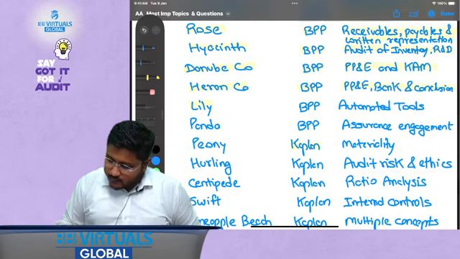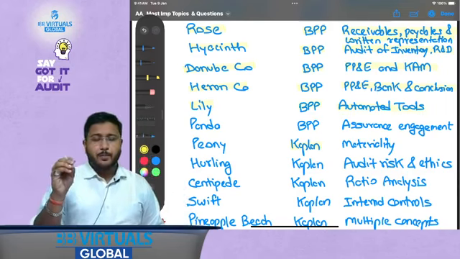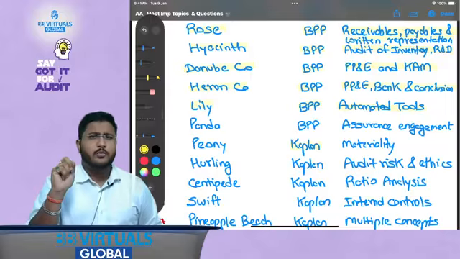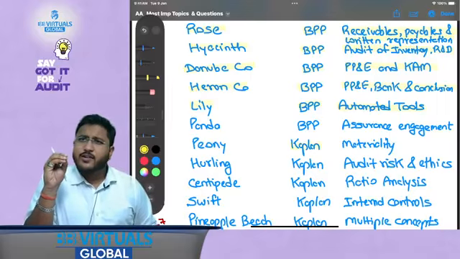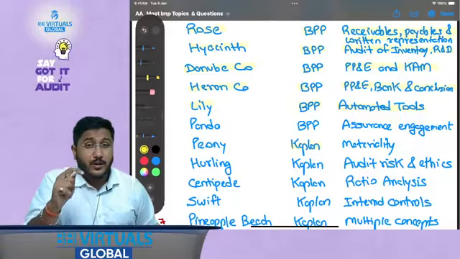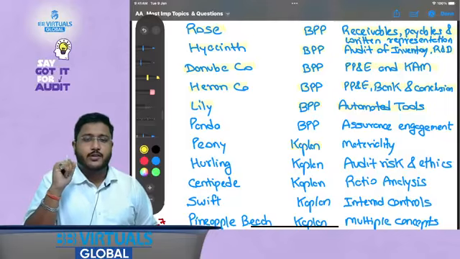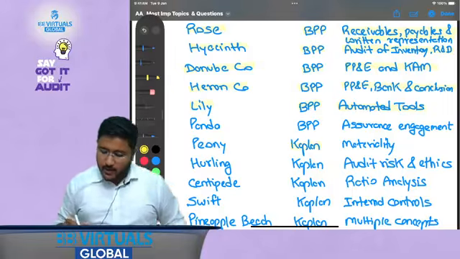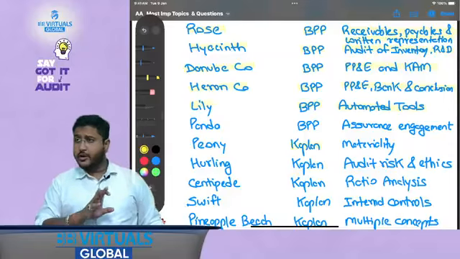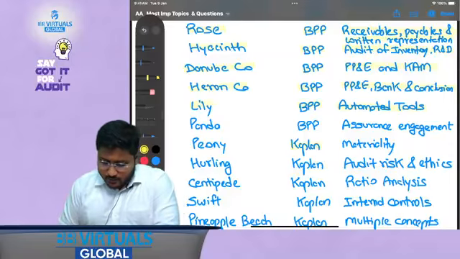report. Then Lilly Company from BPP, this talks about automated tools. Now this question is important because although automated tools is a very small part of your syllabus, a very small subtopic, if a question is asked a lot of students might not be able to answer it, and that is why this question becomes important, because you should know how to answer it. And that is why I'm letting you know the source also, so that you do not need any other material. You can directly go to this source and read the question.